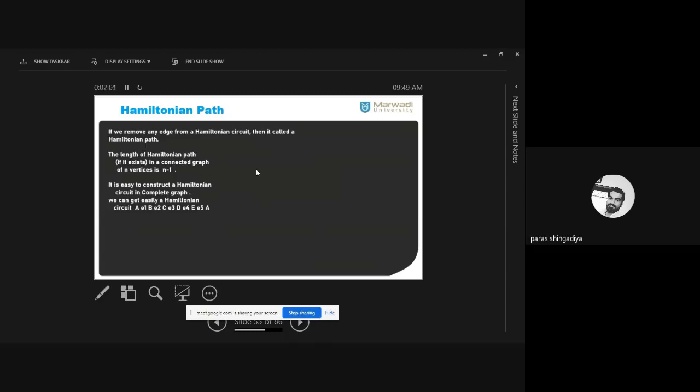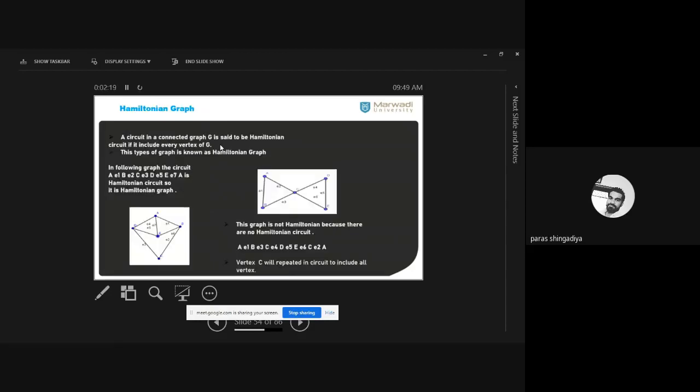Then after, the length of a Hamiltonian path. For a connected graph with n vertices, the length of the path is equal to n minus 1. So what does it mean? If it includes 5 vertices, then the length of the path will be 5 minus 1, which means 4.